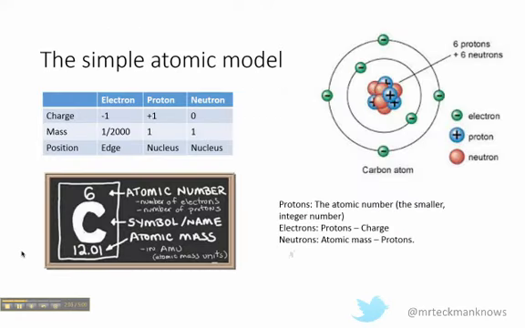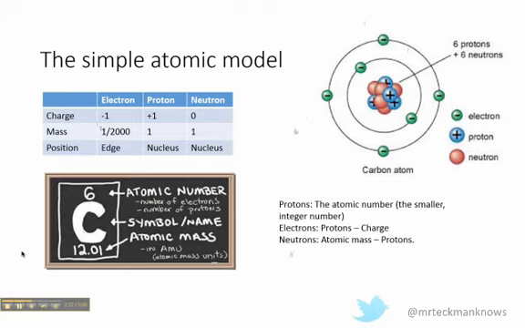So this is where we're at the moment. You'll notice the positive protons and the neutral neutrons are in the center, or the nucleus of the atom, and the electrons are orbiting around the outside in shells. Electrons are a lot smaller than the protons and neutrons. Their mass is 1/2000th of the mass of protons or neutrons. Notice that we now think of electrons as having mass, just a small mass. And the charges of electrons are negative.